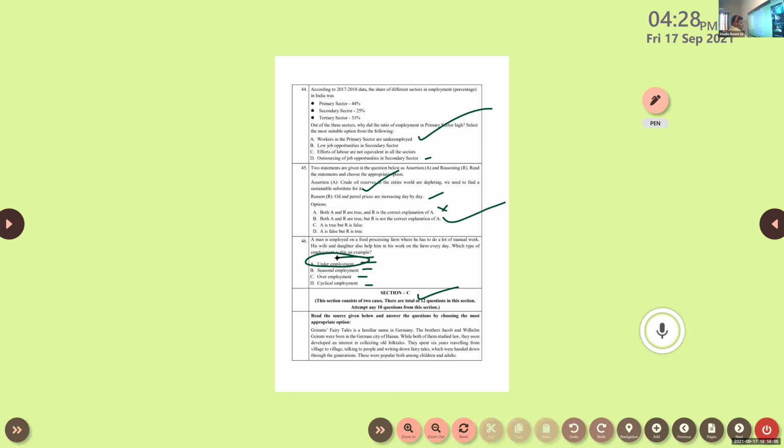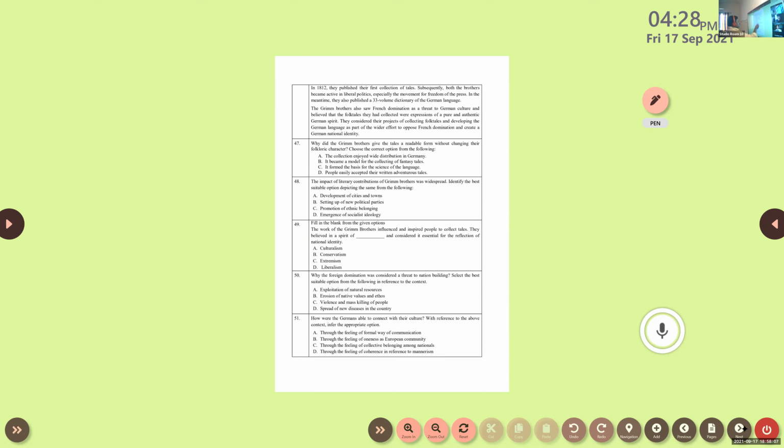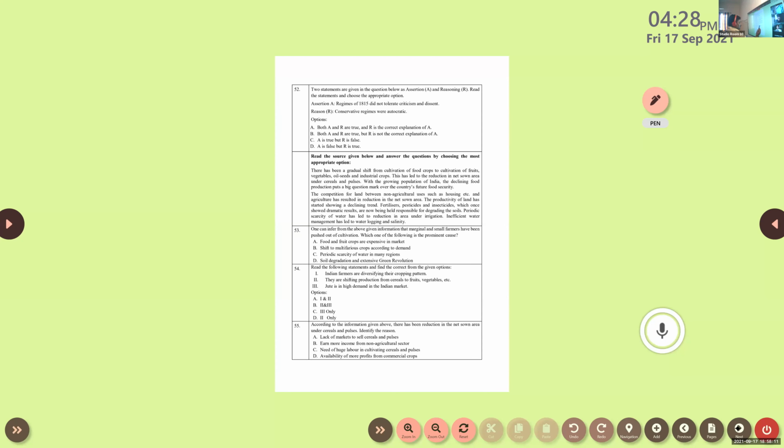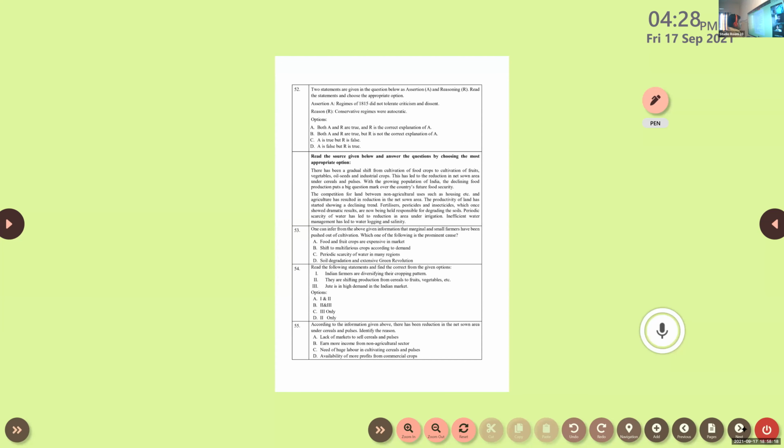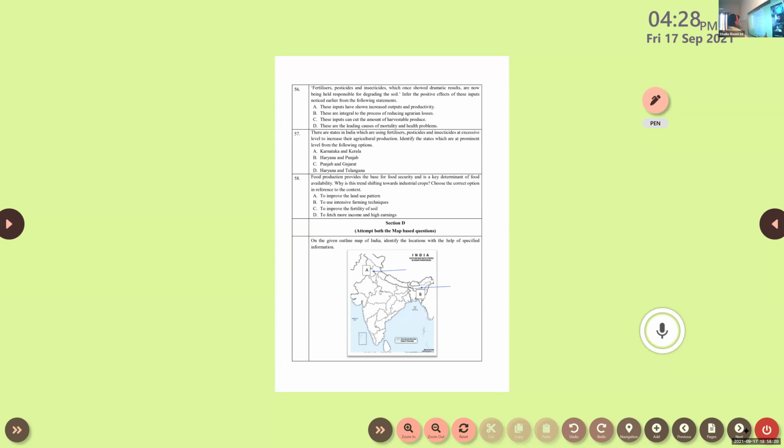Section C is what we can call source-based questions. So we have to read the paragraph and find out the answers there. There are also assertion and reasoning type questions. It is important to read and understand these questions, so tomorrow we will discuss that. Map-based questions also we will discuss in the next class.